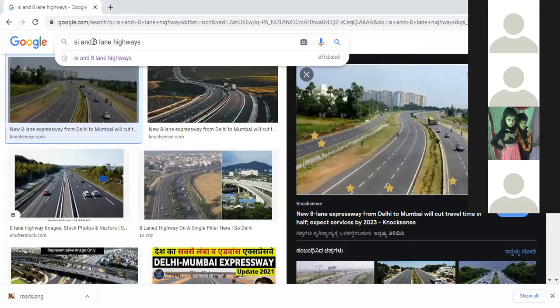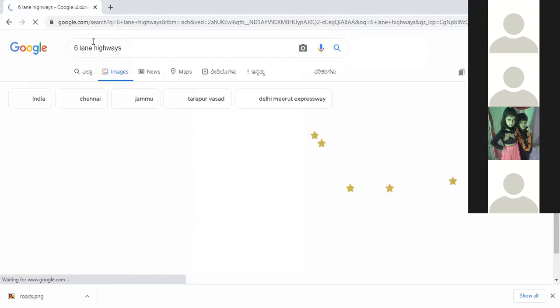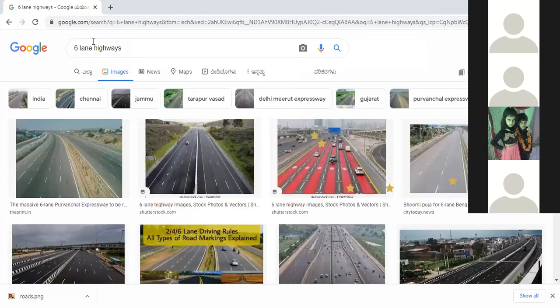And you might have seen on these highways they have written NH24, NH this, NH that. What does that NH refer to? Ma'am, I think NH27 is the longest highway. What do we mean by the NH? Ma'am, National Highway. National Highway.